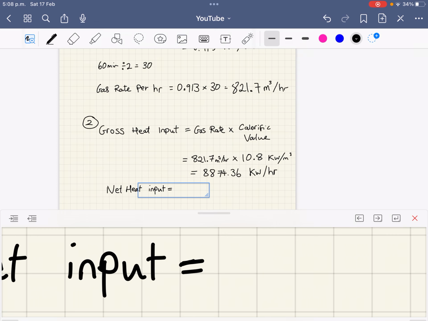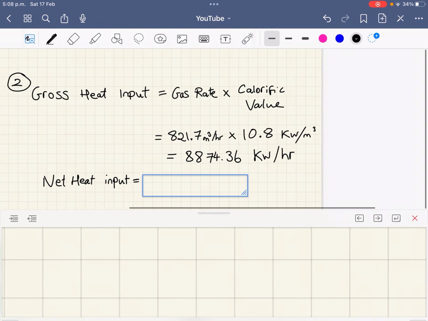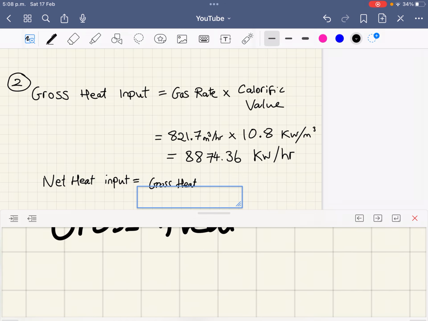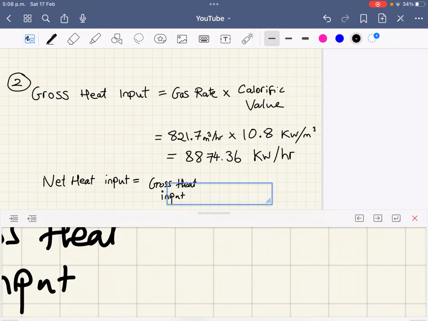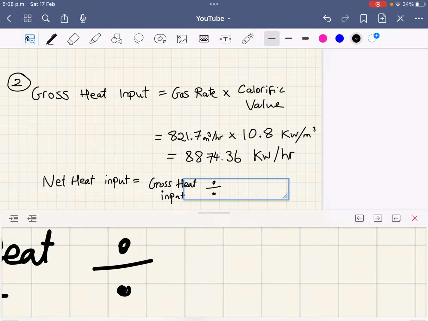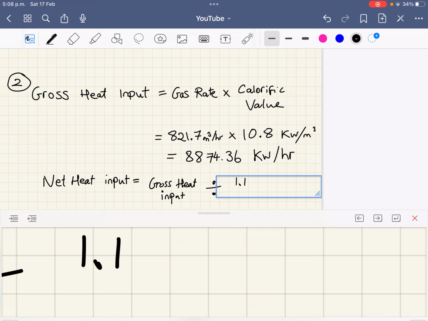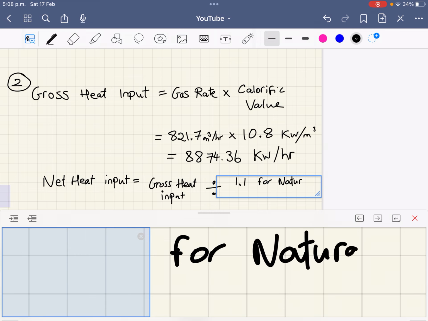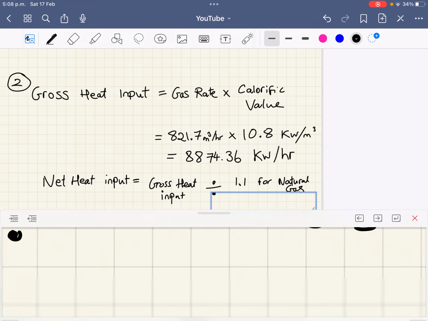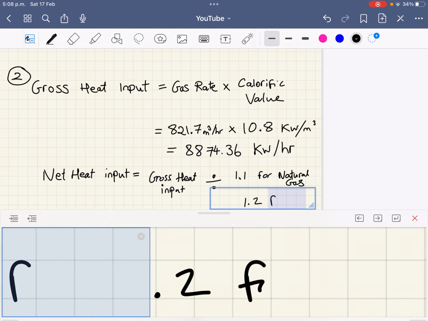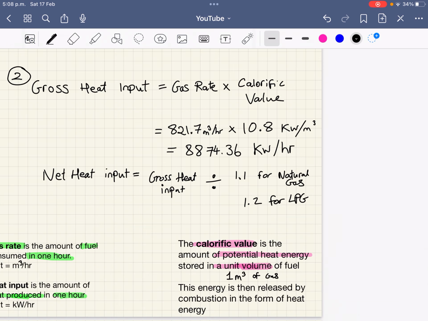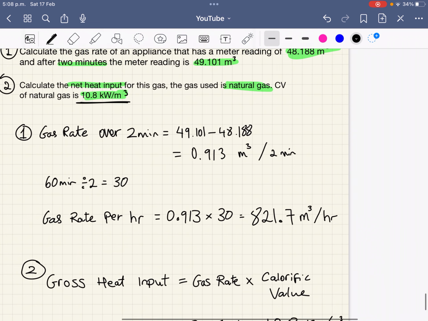What you have to do for that is you get your gross heat input, and we either divide by 1.1 for methane or natural gas, or we have to divide by 1.2 for an LPG. And if we just look at our question, it tells us we're burning natural gas.